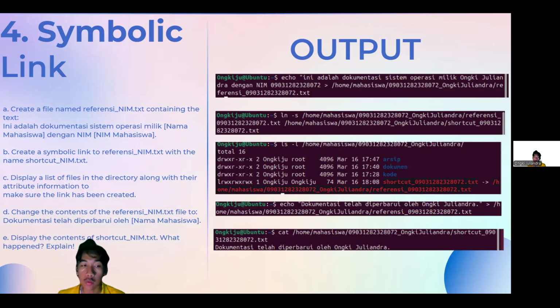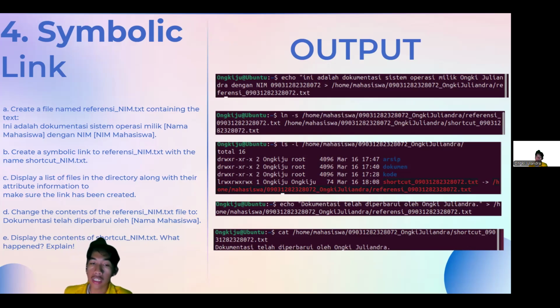Okay, so after that we need to change the contents of the referency_name. So I'm using the command echo "dokumentasi telah diperbarui oleh Ongki Juliandra" to /home/mahasiswa/0903_Ongki_Juliandra/referency_name.txt. That means we already changed the contents of the referency_name.txt file.